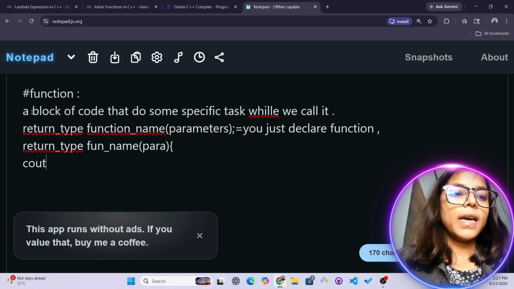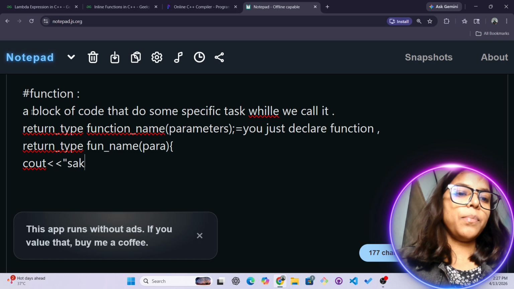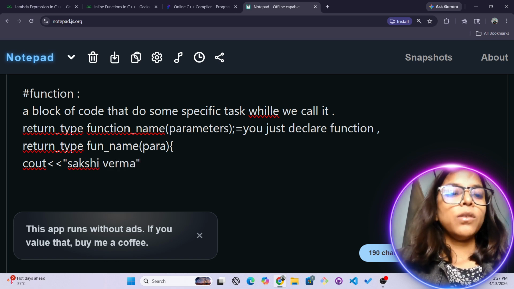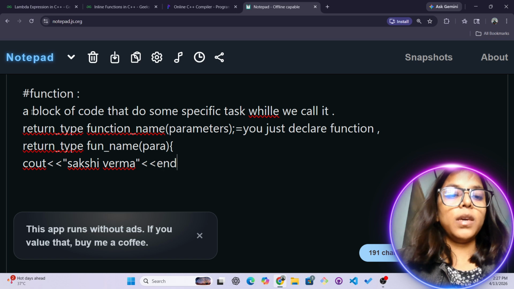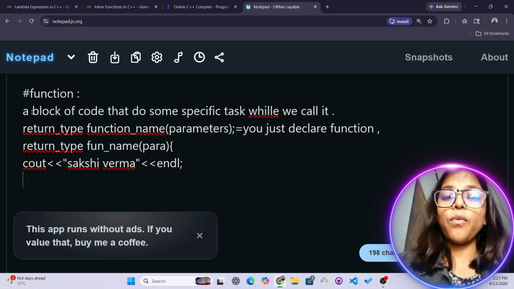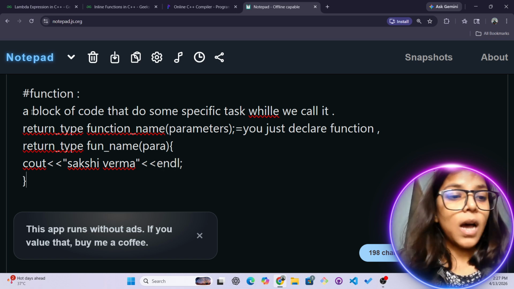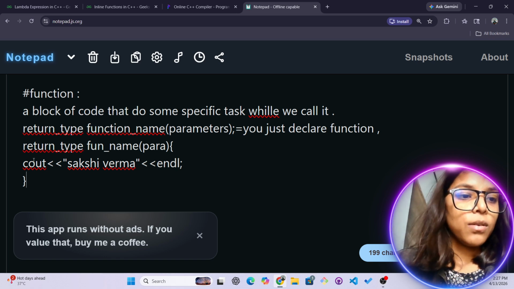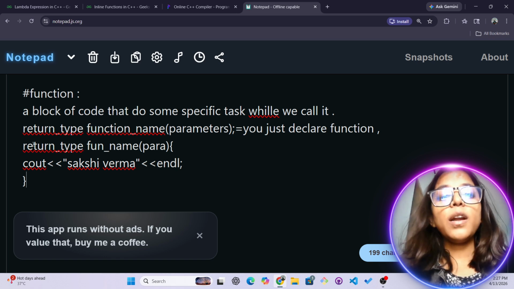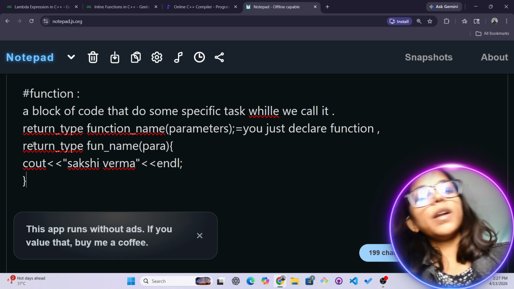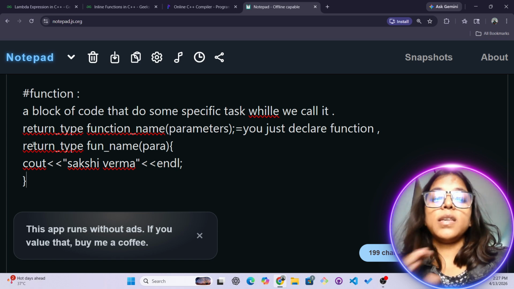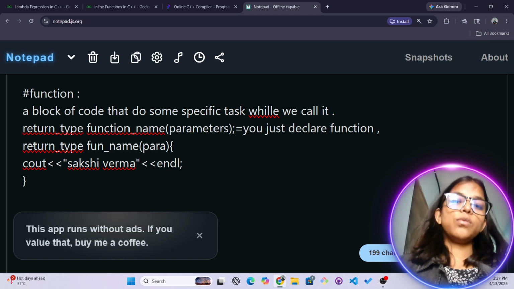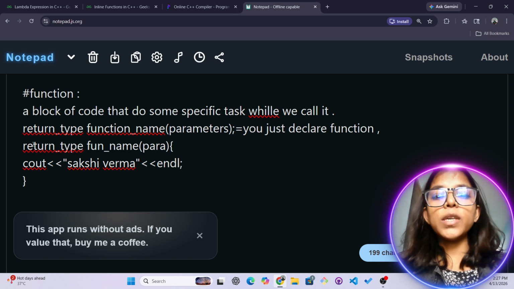Like I write, suppose my name is Sakshi, so I'm writing Sakshi Verma. You can write down your own name, and then we use cout. So this is how exactly our function definition works. It's pretty obvious. It totally depends on you whether you want to declare and define your function at the same time, or you want to define it after the main function. So it's totally up to you what you want to do.